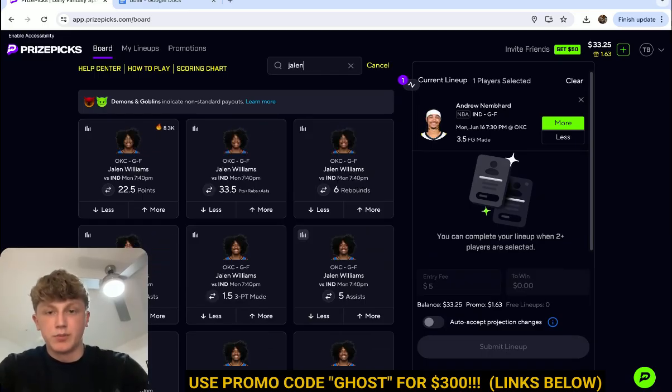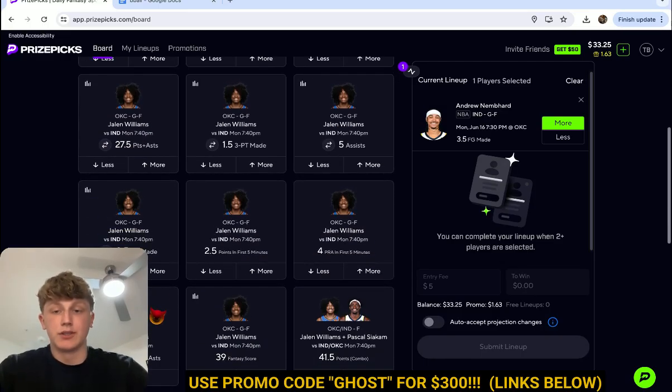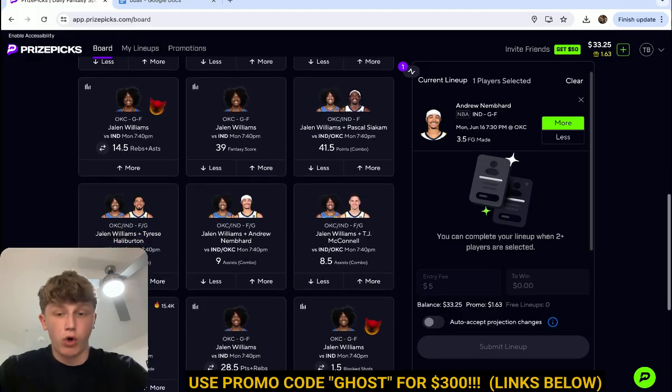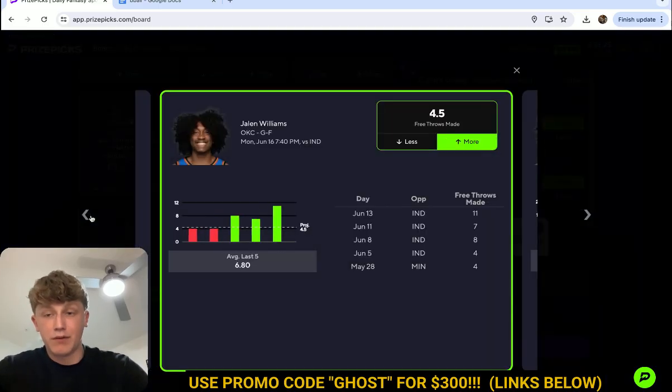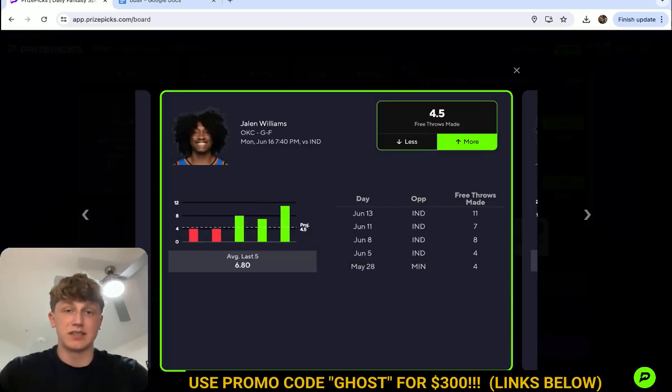The second play is going to be Jaylen Williams, and we're going to be taking him over his free throws made. So if you've been watching this series at all, or even paying any attention to this series, the amount of times this dude's getting to the line right now is insane. Obviously, we're all used to SGA getting to the line every single play if he wants to, but for some reason, SGA is not really getting as many calls as he normally does. Jaylen Williams is getting way more calls than he normally does.